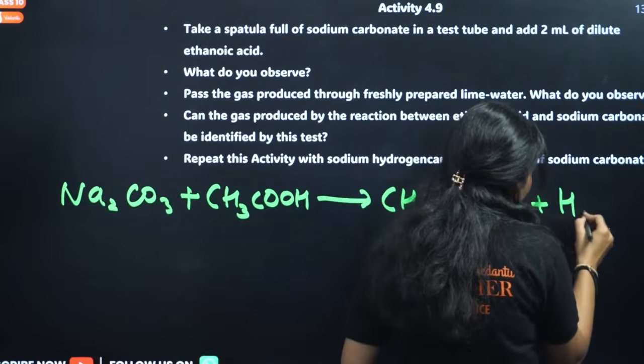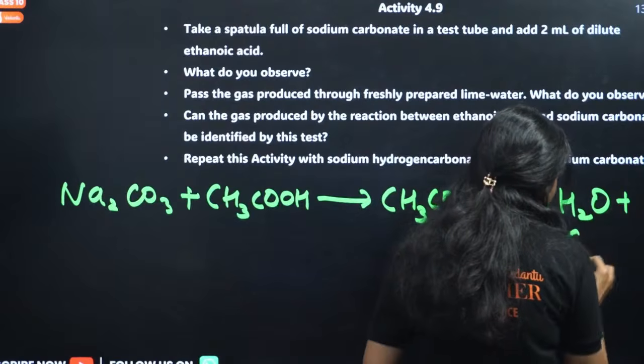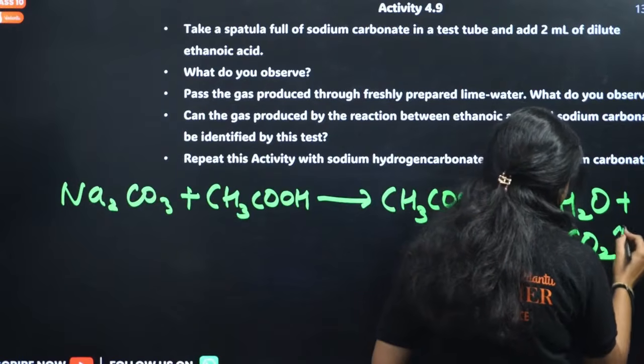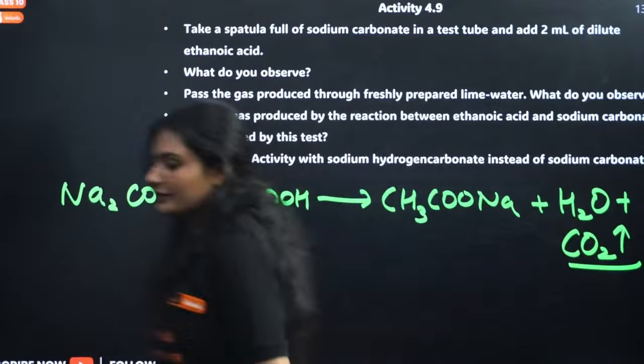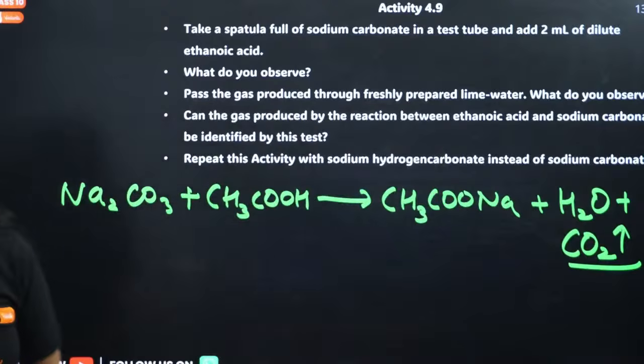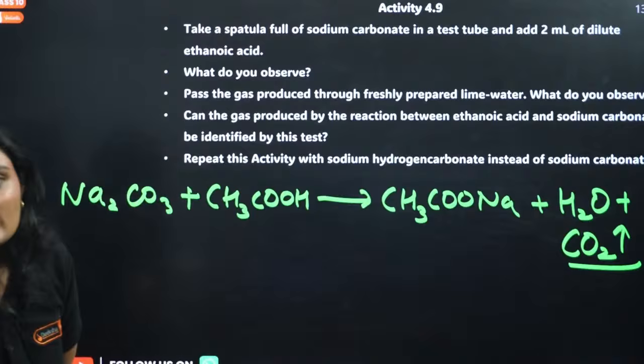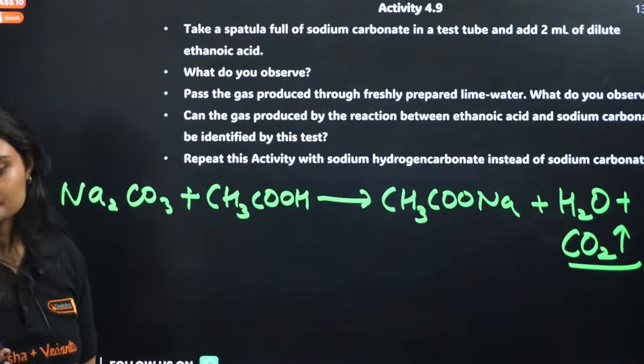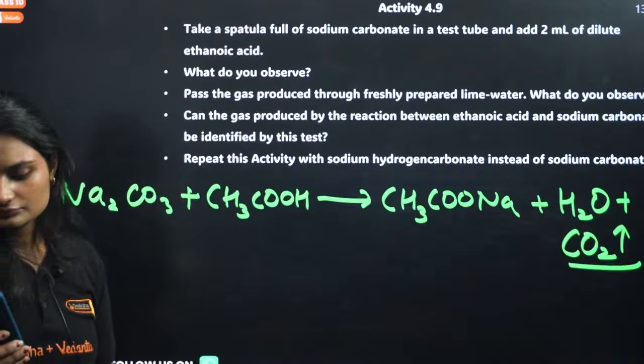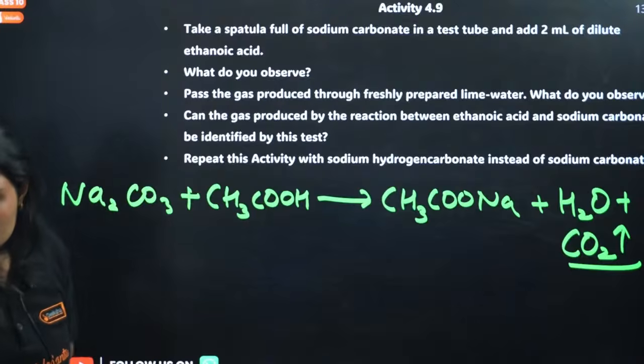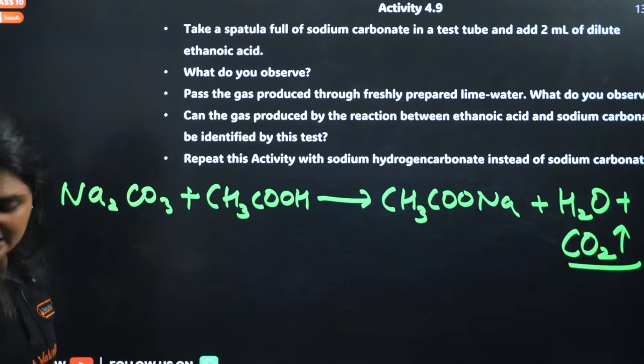And water. And the gas evolved is carbon dioxide. This is how sodium carbonate reacts with acetic acid or ethanoic acid. Correct. This is sodium acetate.